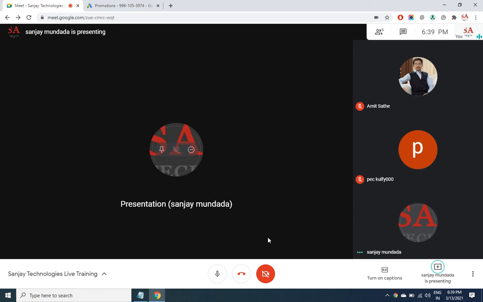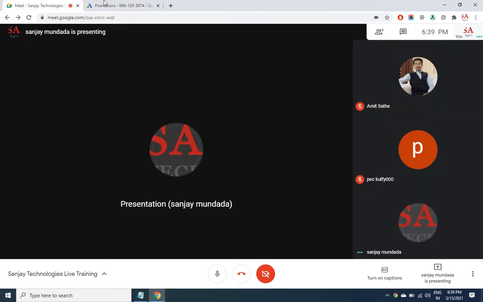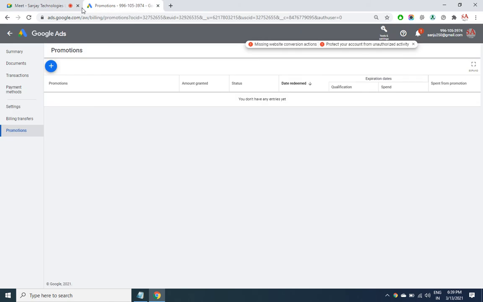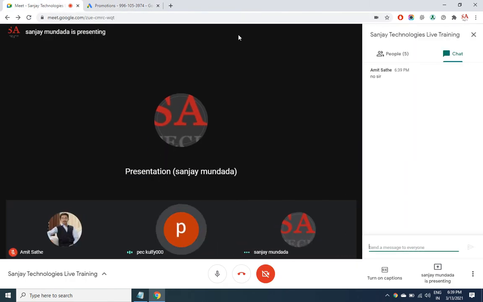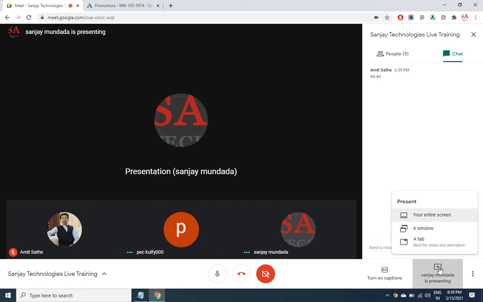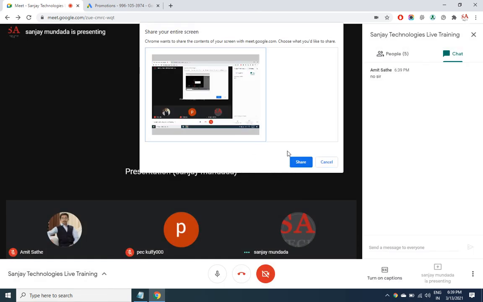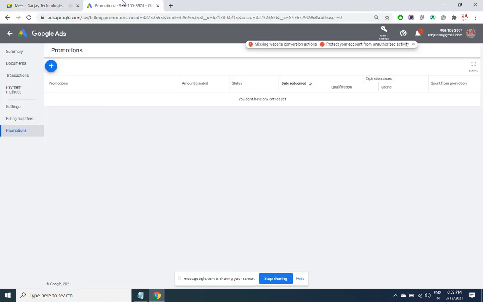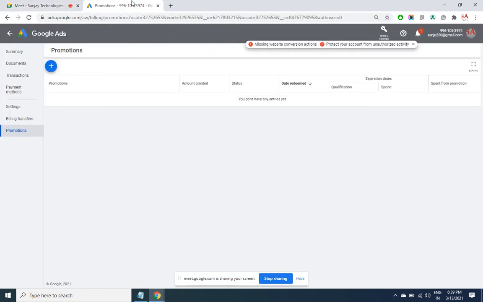Okay, so accidentally the window got closed. So hope my screen is still visible. Amit or Sarita, kindly confirm, is my screen visible? It's black. Okay, just hold on. Are you able to see my screen now? Yes. Okay, fine.